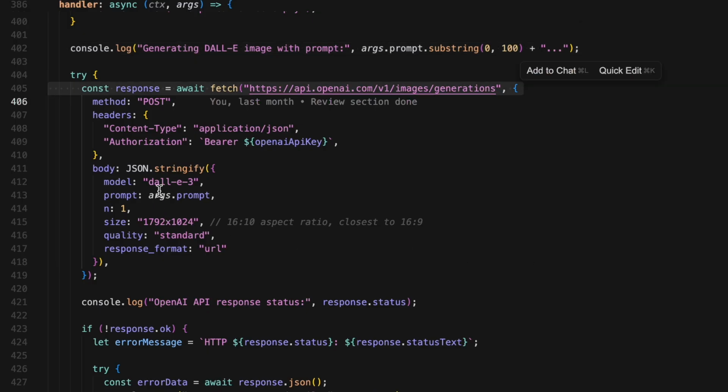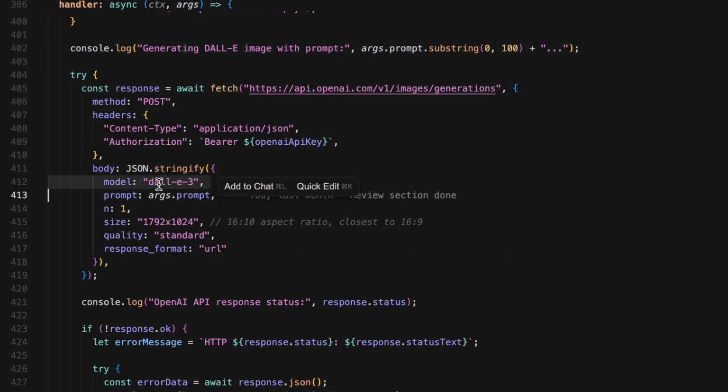Now for the main event, calling the OpenAI API. Let's break this down. The model is DALL-E 3, the latest model. Prompt: args.prompt, our detailed image generation prompt. N: 1, generate one image. DALL-E 3 only supports one at a time anyway. Size: 1792 by 1024.